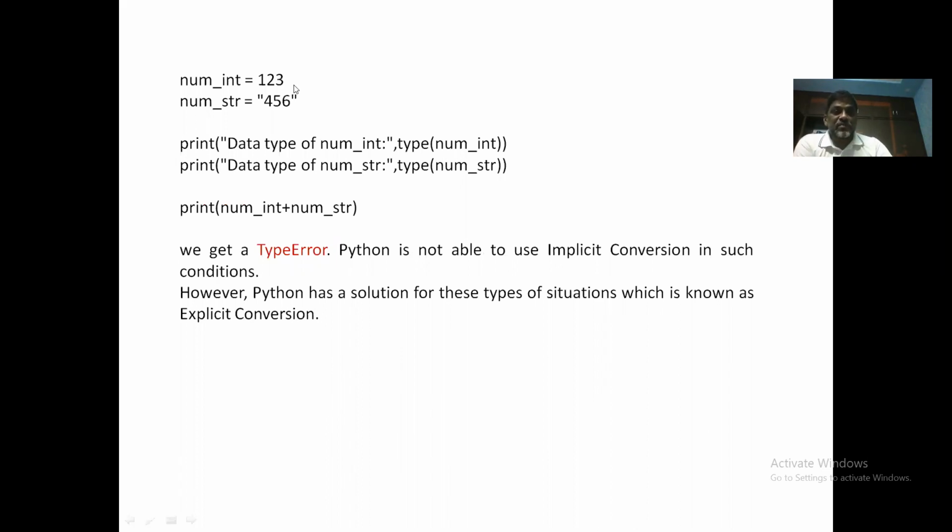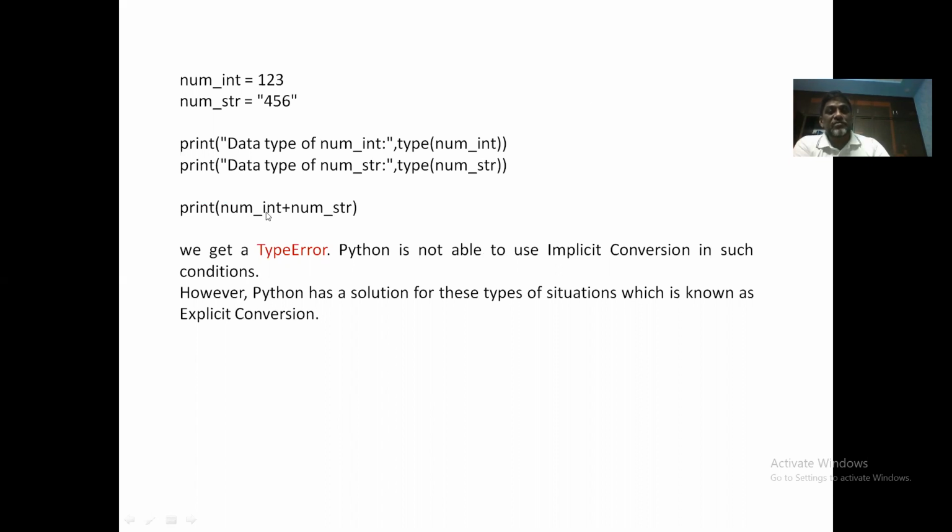So this is another example. I am declaring num int is 123. Num string is 456. This is a string, not a number. Now I am printing the type of num int and the type of num str. This will display class int and this will display class str, right?